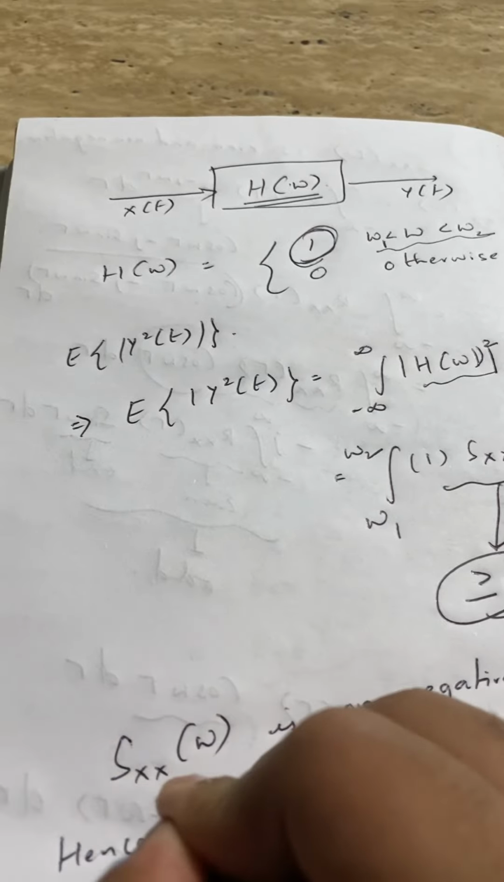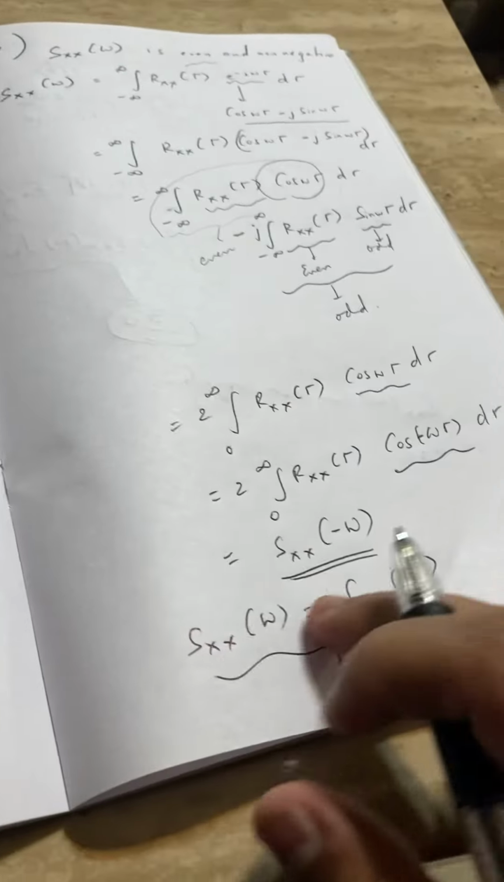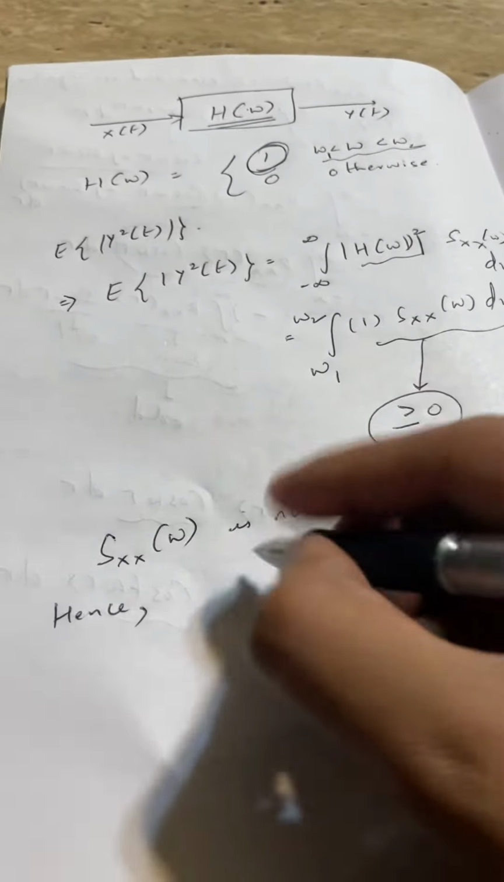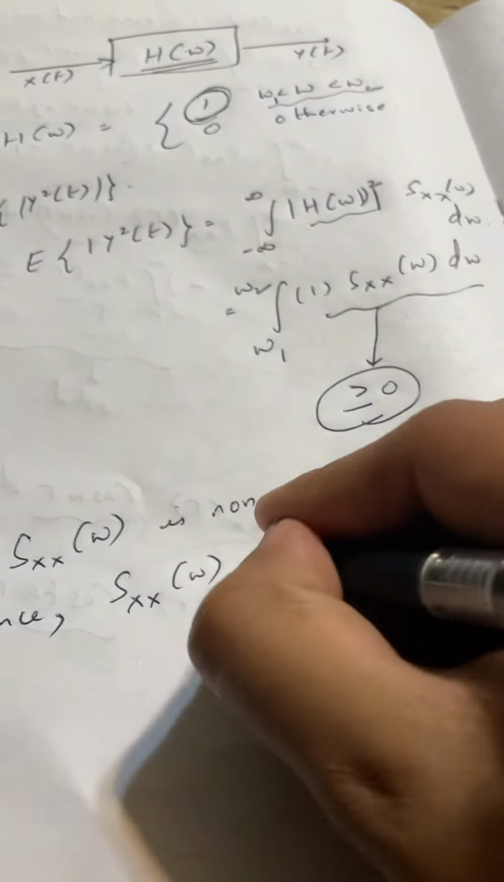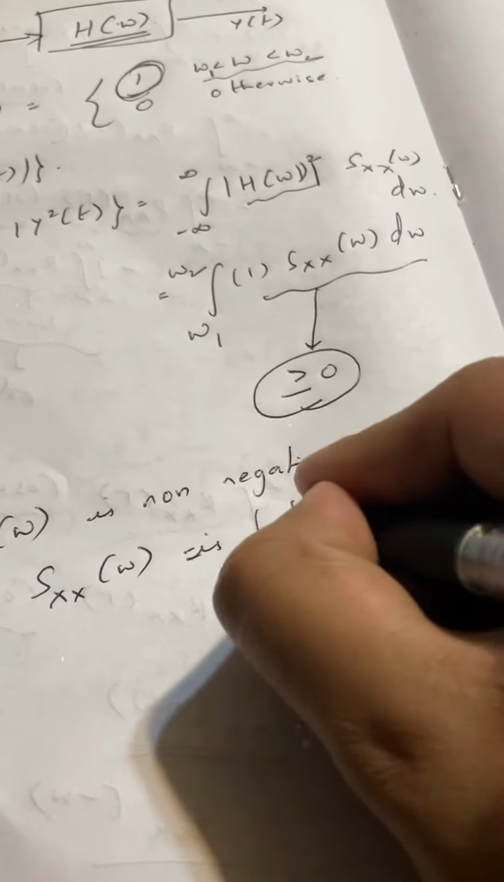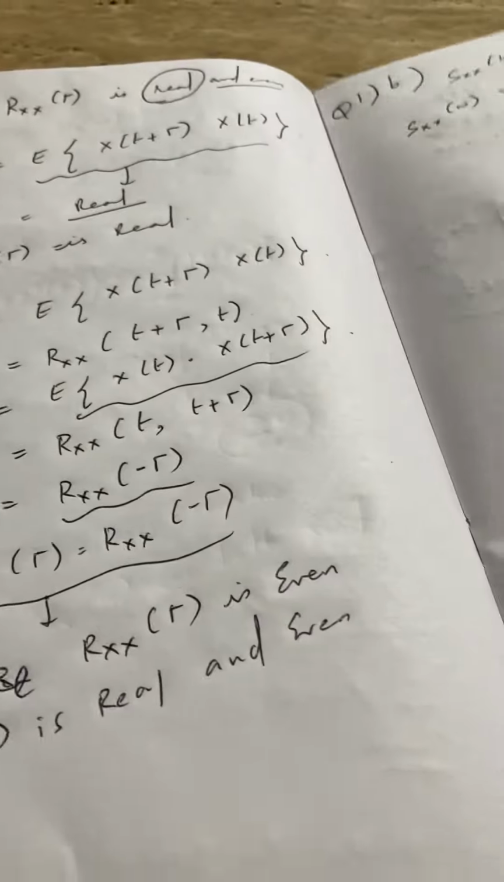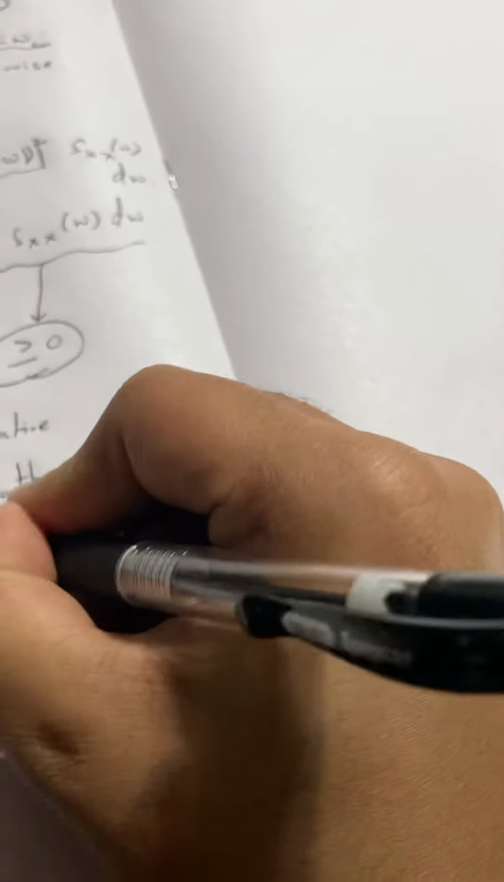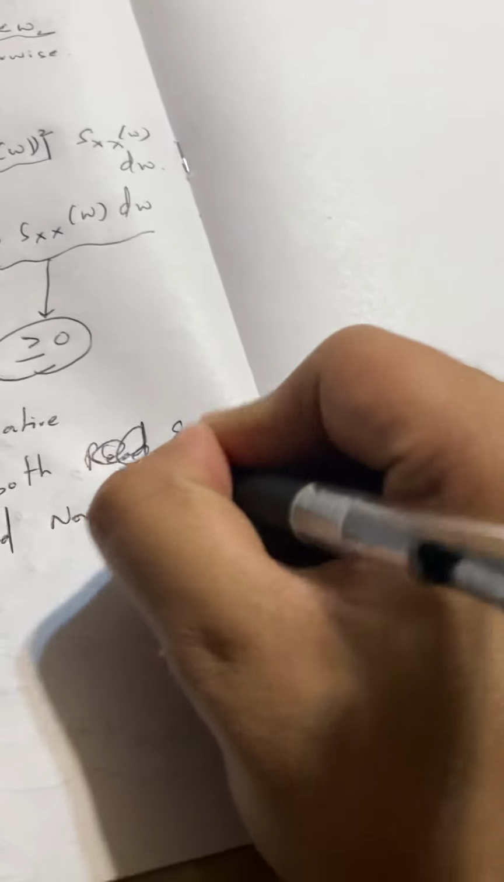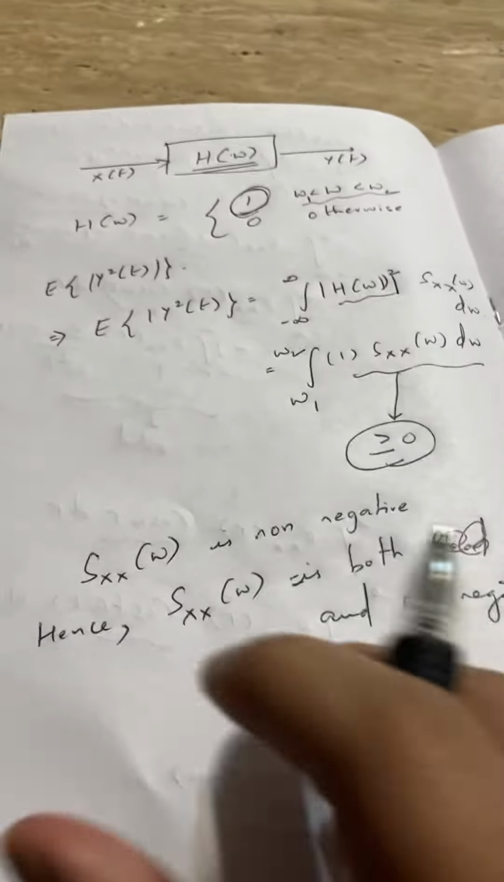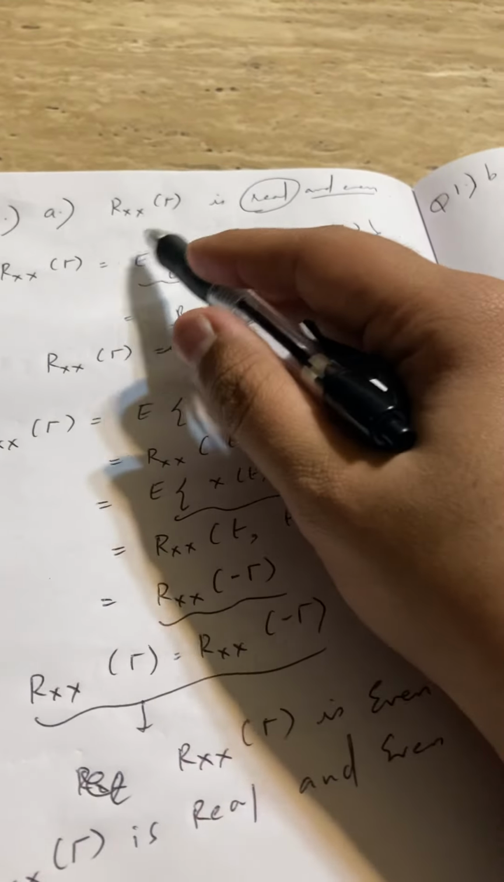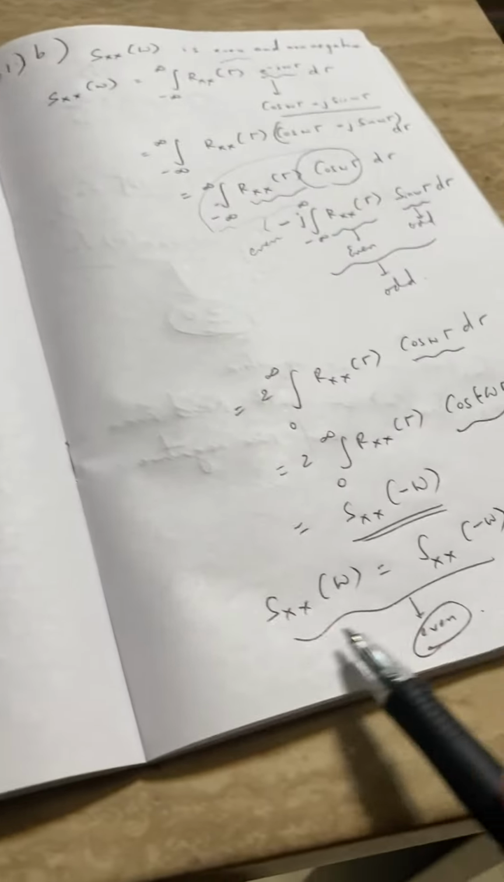Hence, from here we have shown that Sxx of omega is even. From here we have shown that Sxx of omega is non-negative. So Sxx of omega is both even and non-negative. So in this way we have proved that Rxx of tau is real and even, and Sxx of omega is even and non-negative. Thank you.